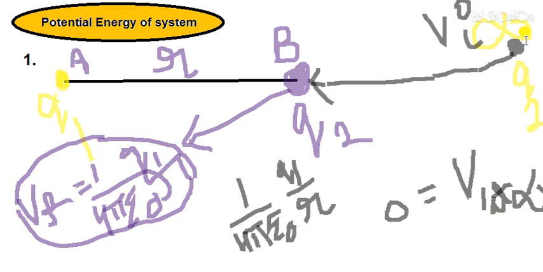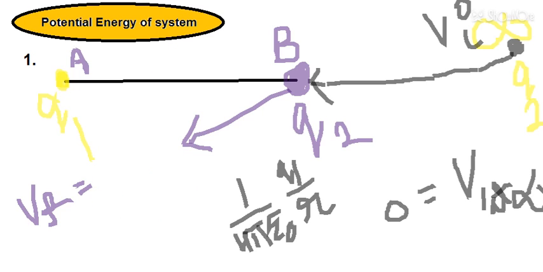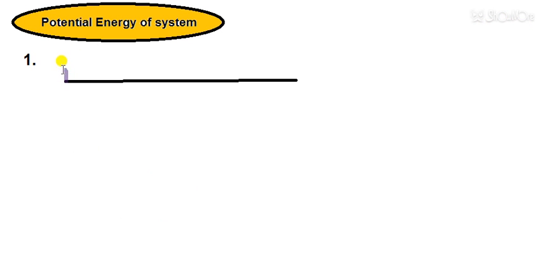V initial is 0 and V final has this value. If I erase everything from the beginning, you can see these are the two charges. This one is A, the source charge, and this one is B, the charge that has been taken from infinity.